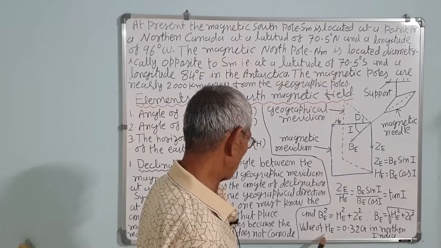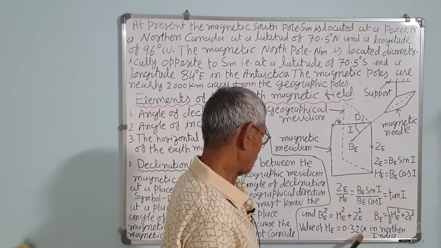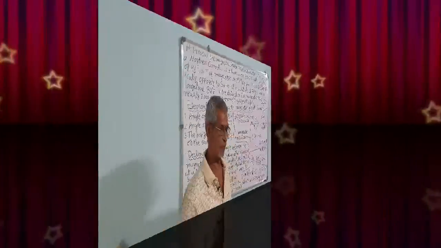The value of HE, the horizontal component of Earth's magnetic field, is 0.32 Gauss in northern India. In Gujarat it is about 0.36 Gauss.